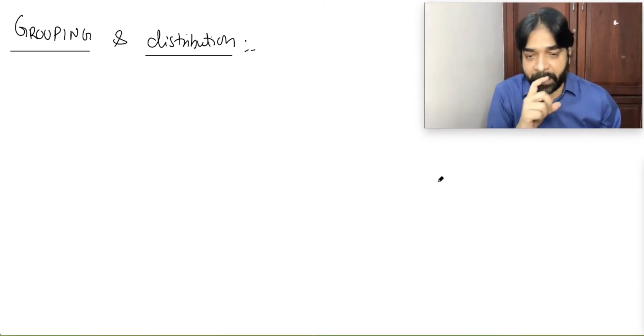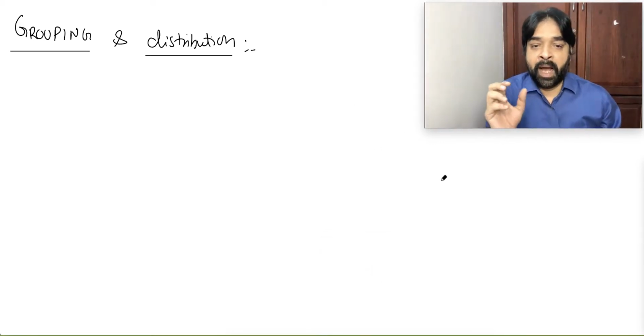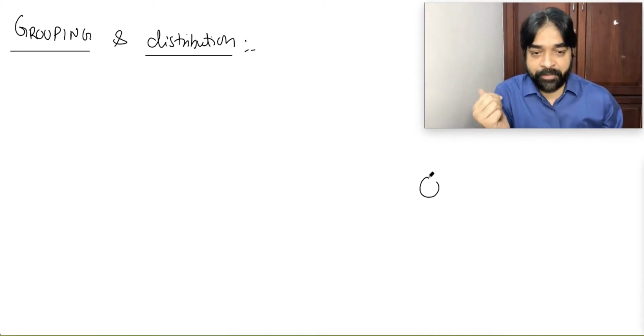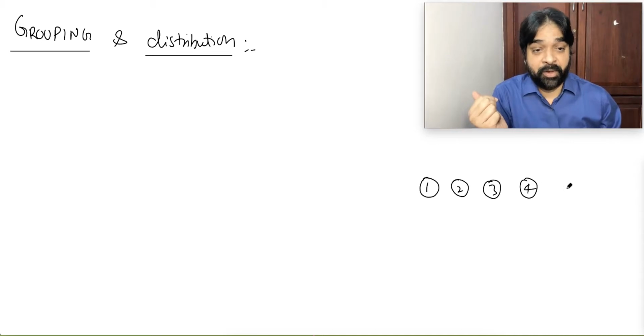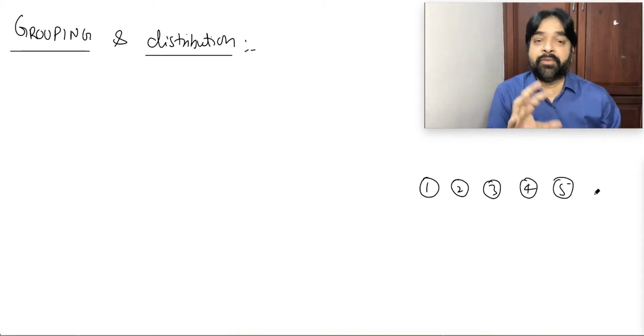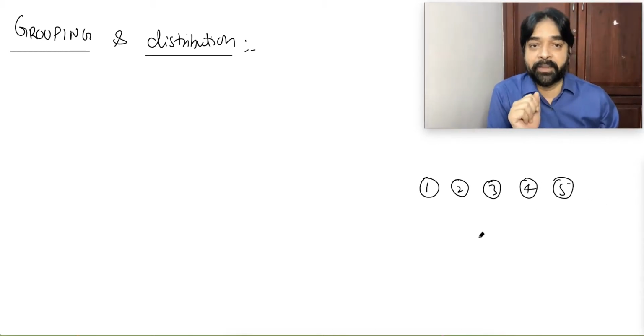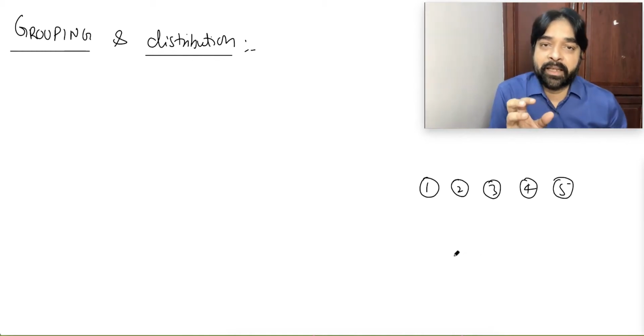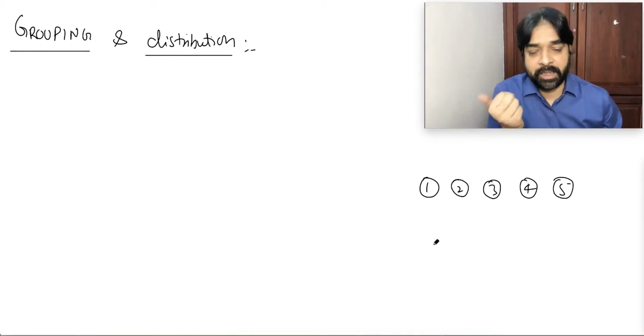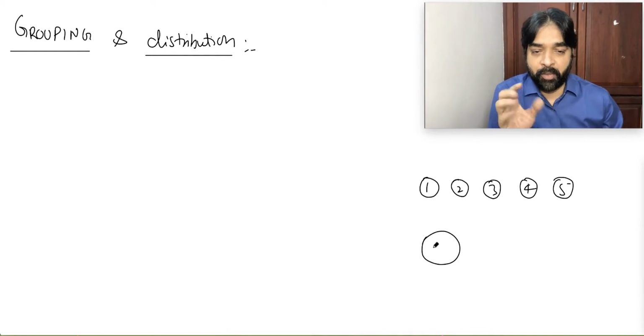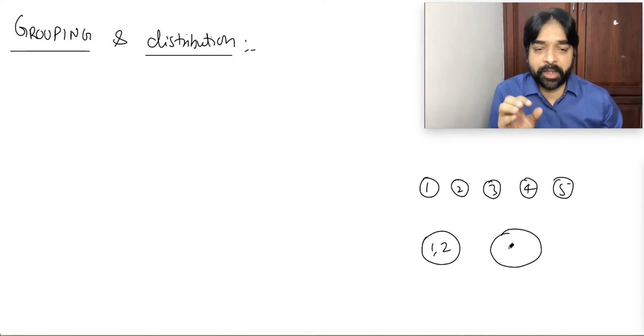Suppose I say I have 5 different gold coins, 1, 2, 3, 4, 5. Can I make 2 groups? Yes, you can make it. In one group you can keep coins 1 and 2, and in the other group you can keep the other 3 coins, 3, 4, 5.